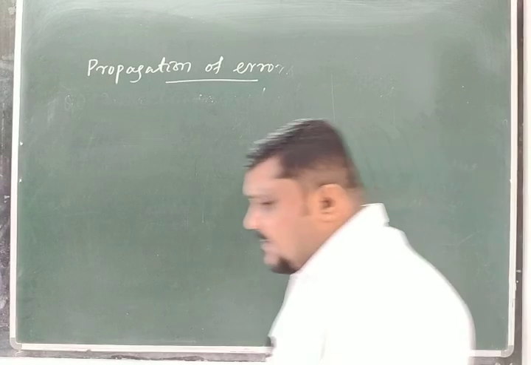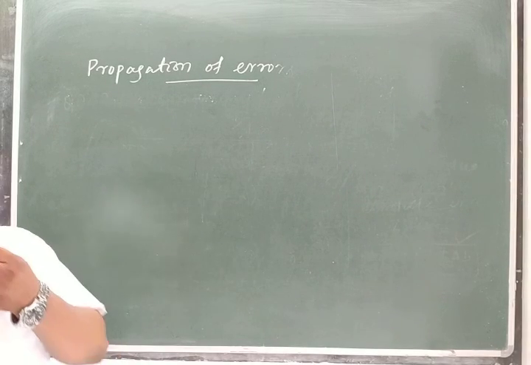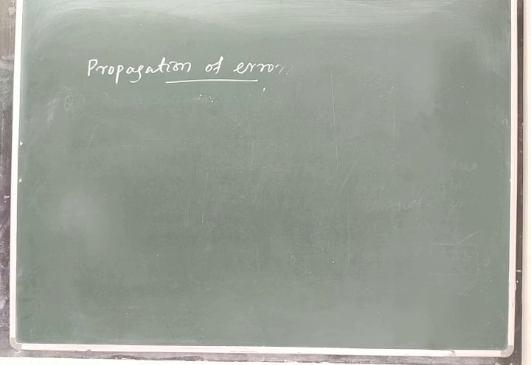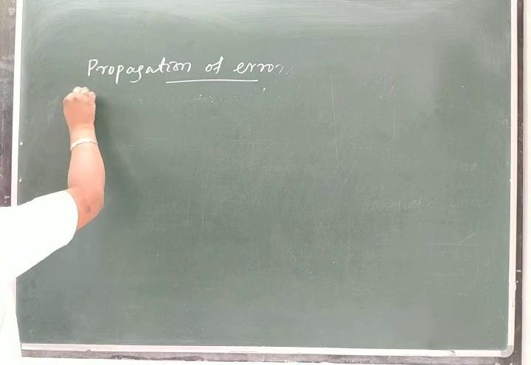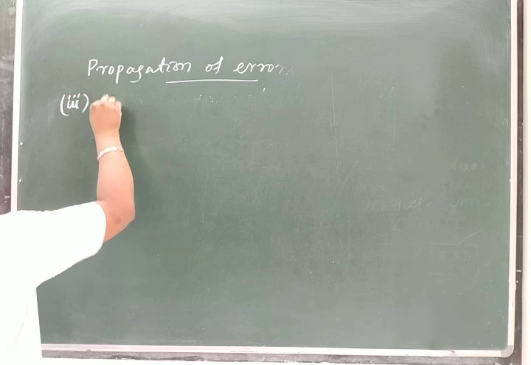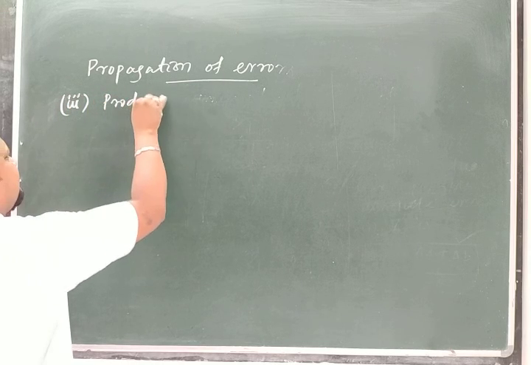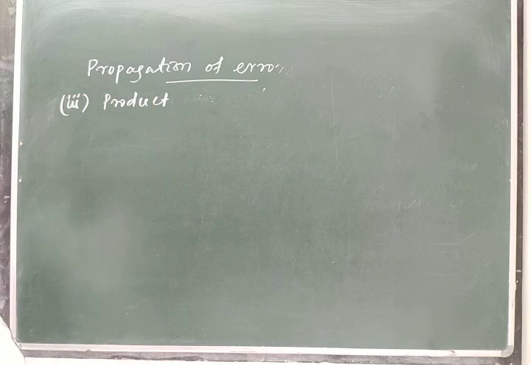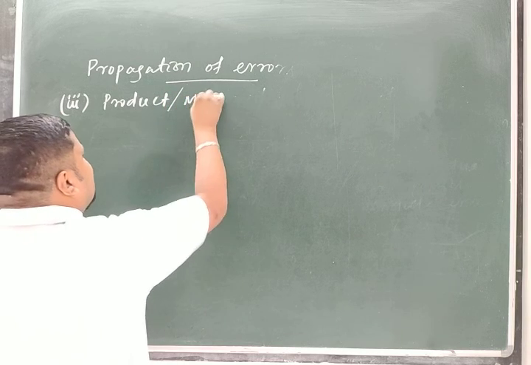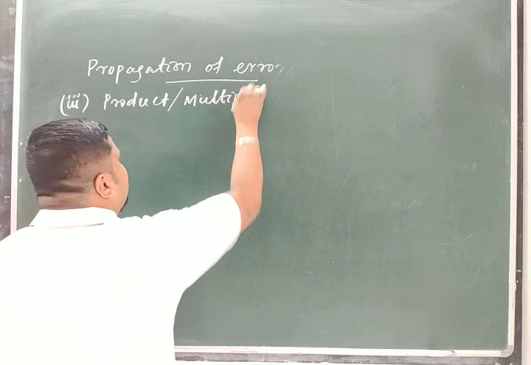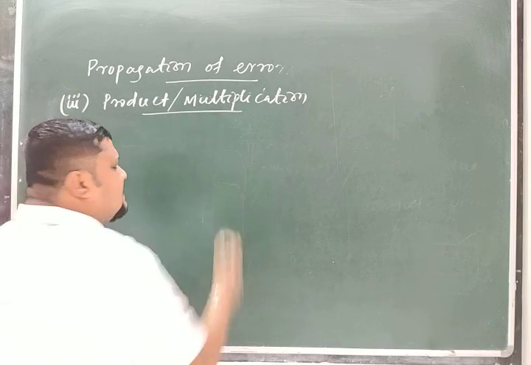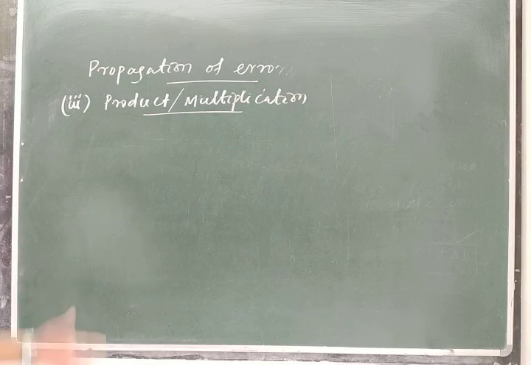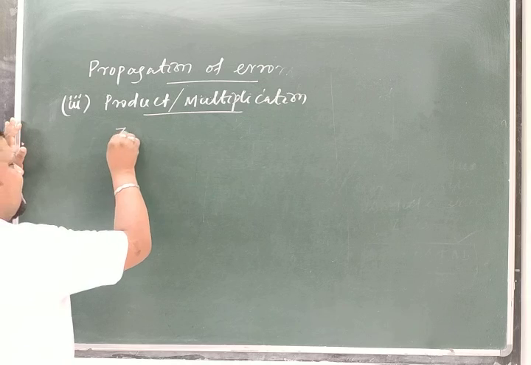Okay. Now come to the product, or multiplication. Product of two quantities is the multiplication. How is this involved in a multiplication? How does this error propagate in a multiplication? I am not writing in detail about this thing.